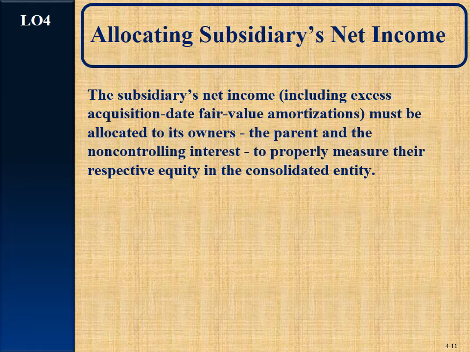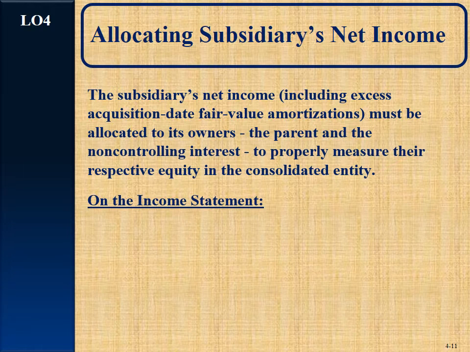Well, the subsidiary's net income, including that amortization due to the excess of fair value over book value, must be allocated to its owners, the parent and the controlling interest. So the parent doesn't get 100% of the net income and subtract all the amortization. It's divided based on ownership. To properly measure the respective equity in the consolidated entity, this is what we need to do.